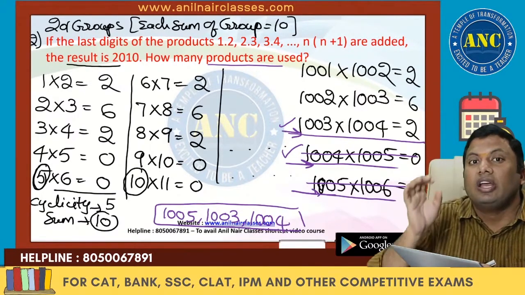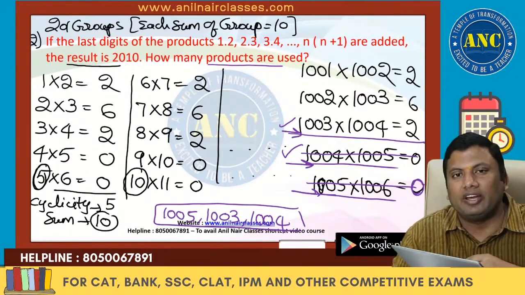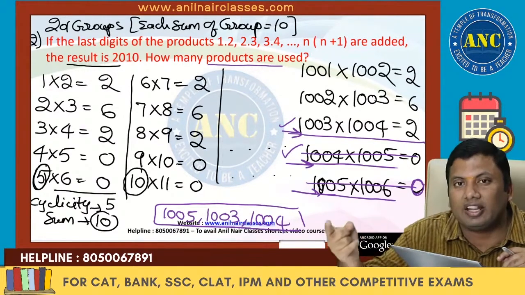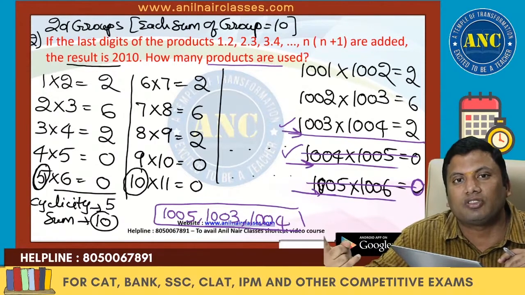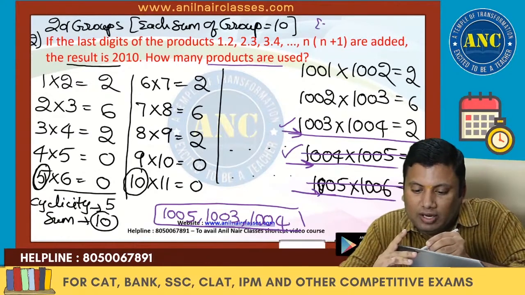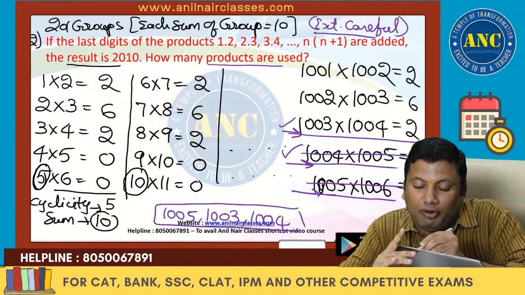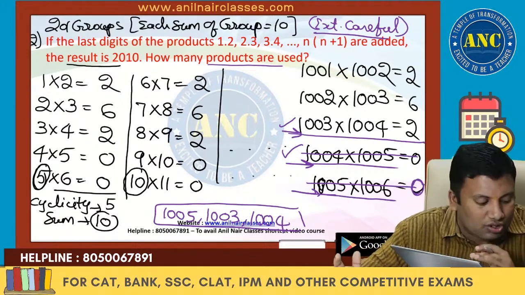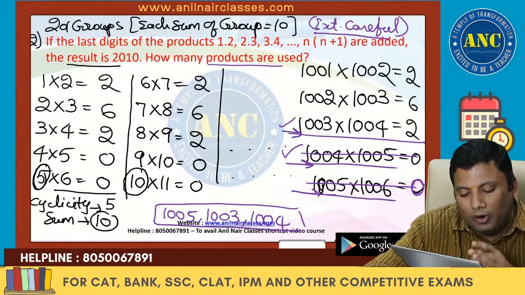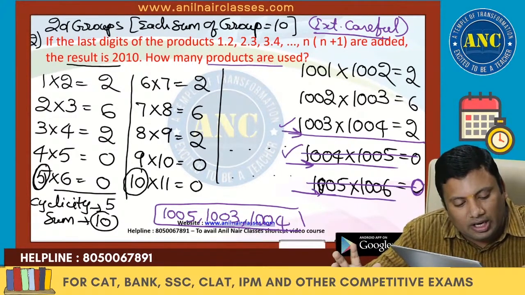99.99% of the students, hurried and impatient students, will tick mark 1005 and tell their friend that this is an easy question and they got 1005. But there is another option, 1003. There are options 1003, 1004 and 1005. Be extremely careful while solving counting related problems. Read the question twice so that you get an idea. I hope the idea is clear. How many products are used? 1003, 1004 and 1005. Second question, I hope it is clear.